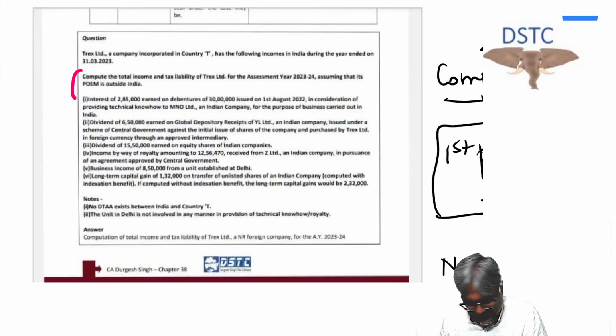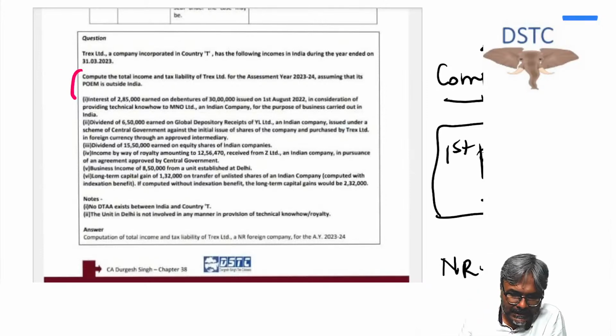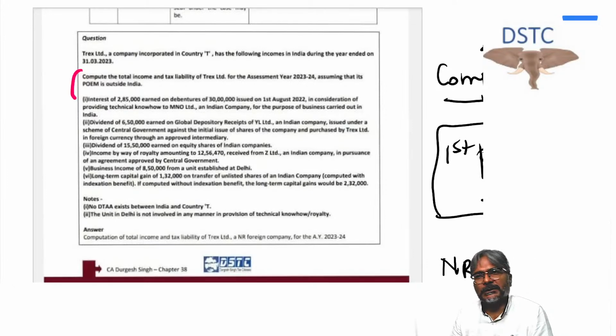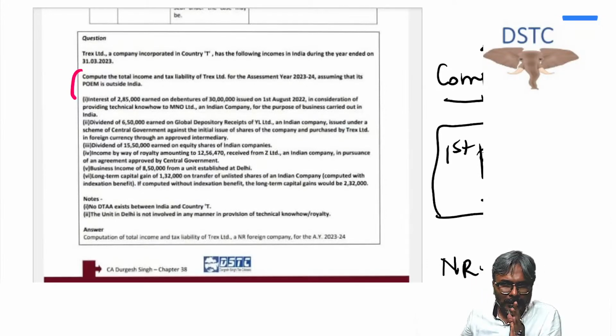So let's look at this now quickly. I'm discussing with all of you students now the POEM part. POEM, for a foreign company, but just be careful. They may not ask you this question, but nevertheless, let's not take a chance. They may tell you one important feature on the POEM part, which is this. If they tell you the turnover of the foreign company in the previous year has not gone more than 50 crores, this many students are not aware of it. If the turnover of the foreign company is not more than 50 crores in the previous year, in that case, students, the POEM concept is not applicable.